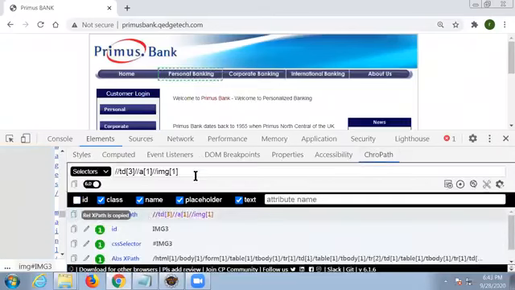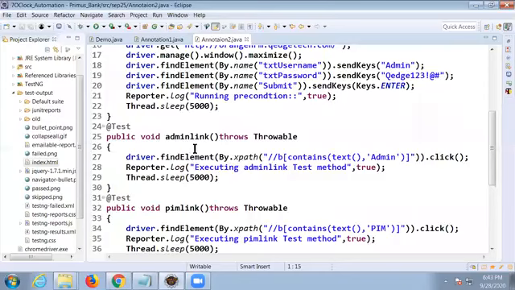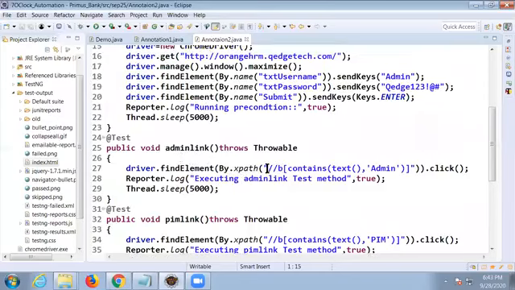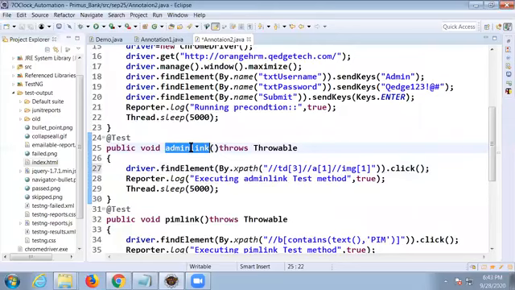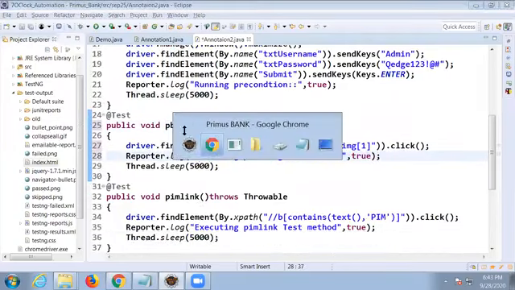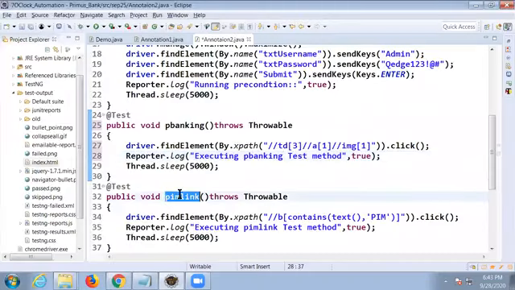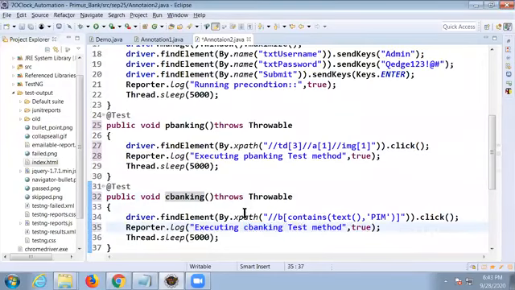Copy this export. First, let me take this admin link as P banking, and you're executing as P banking. For the second test case, I'll take C banking, and you're executing the C banking test case.